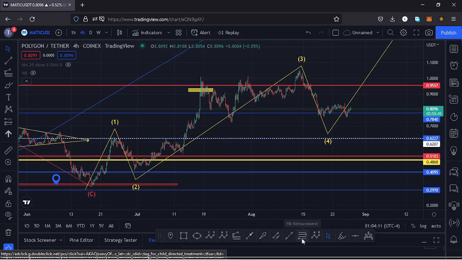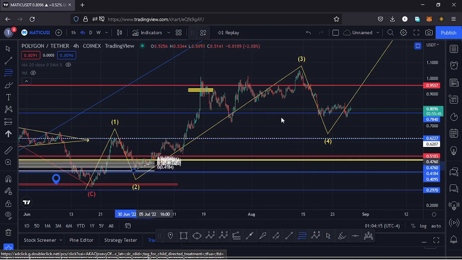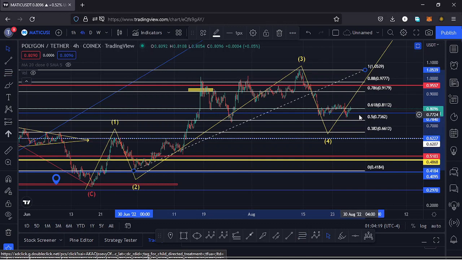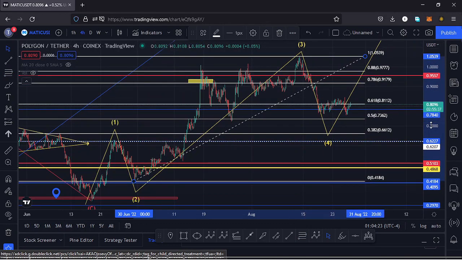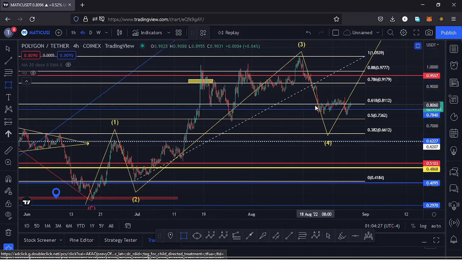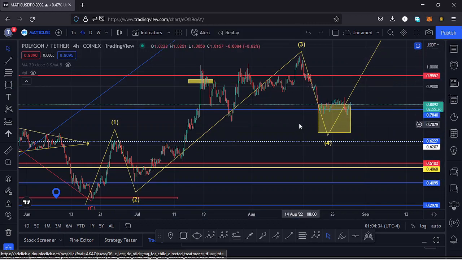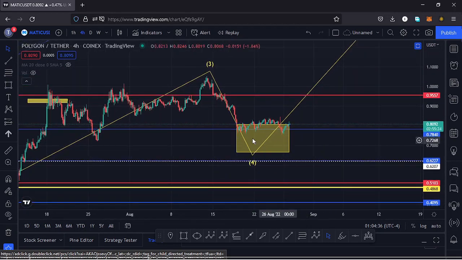So using the Fibonacci's, we can use the fibs connecting the low of the wave 3 to the high of the wave 3 to give us a minimum target area for that fourth wave to the lower side, and that is the area between the fib level 0.618 and the fib level 0.382 as a maximum. And I can mark that target area here on the charts using that yellow target area,